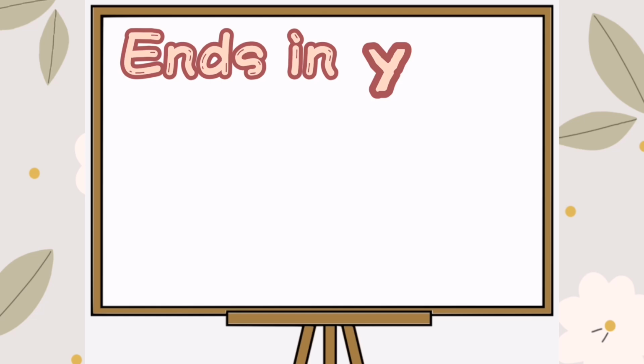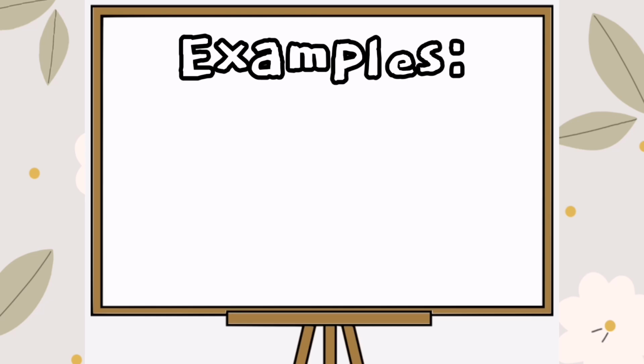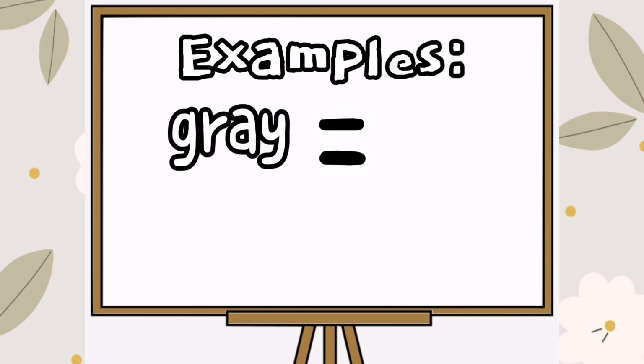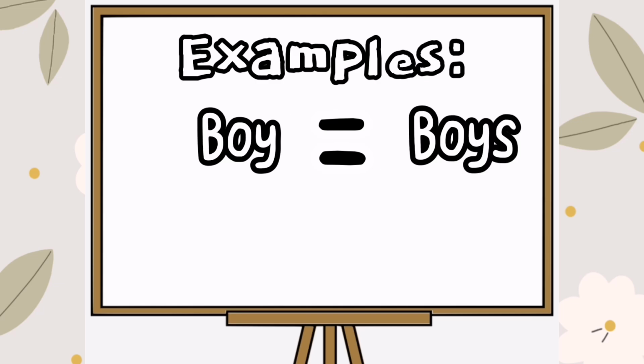If the singular noun ends in a Y and the letter before the Y is a vowel, simply add an S to make it plural. Example, ray, rays, boy, boys.